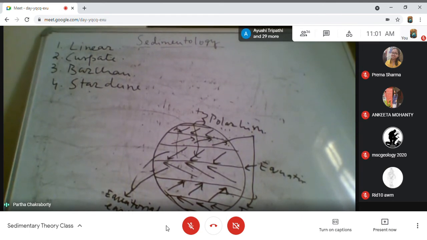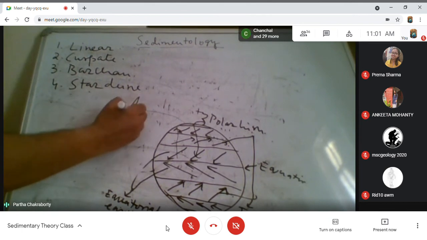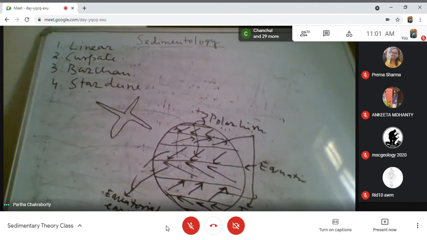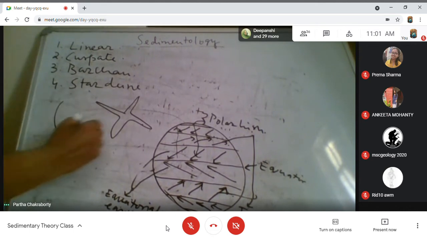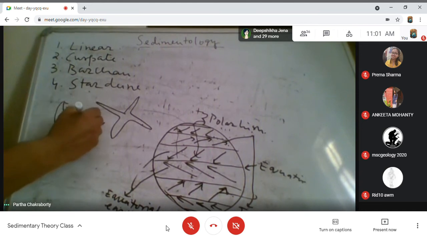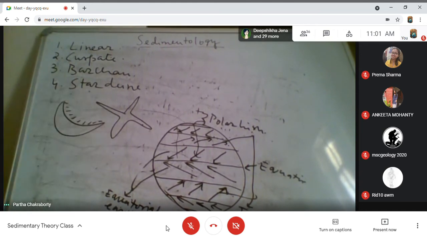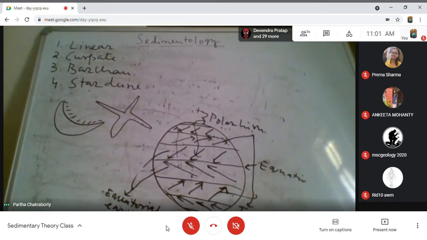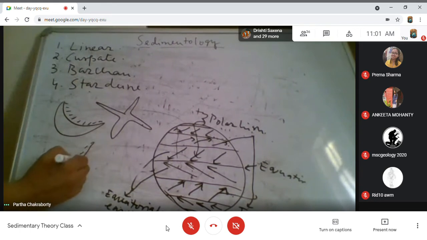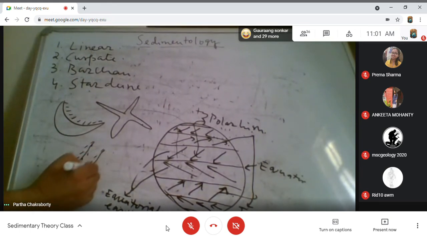A star dune is something like this. A barkhan has the slip face. And you get a linear dune.